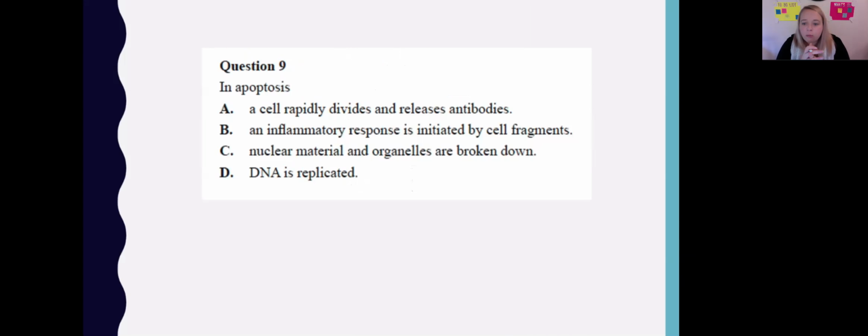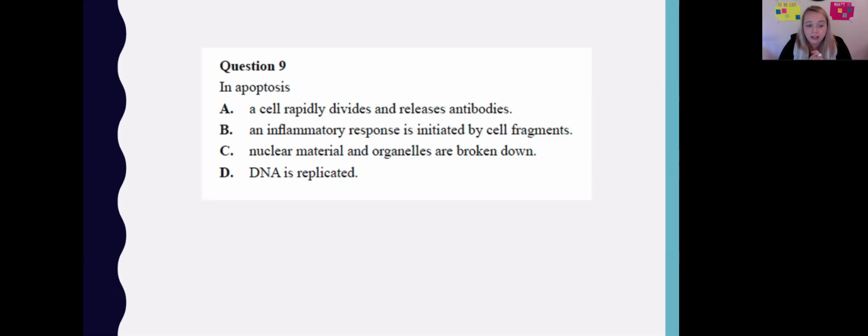All right, one more question and then we're done. So in apoptosis, does a cell divide rapidly and release antibodies? Is it an inflammatory response initiated by cell fragments? Is it nuclear material and organelles are broken down, or is it DNA is replicated? So pause, think about it, and then come back.